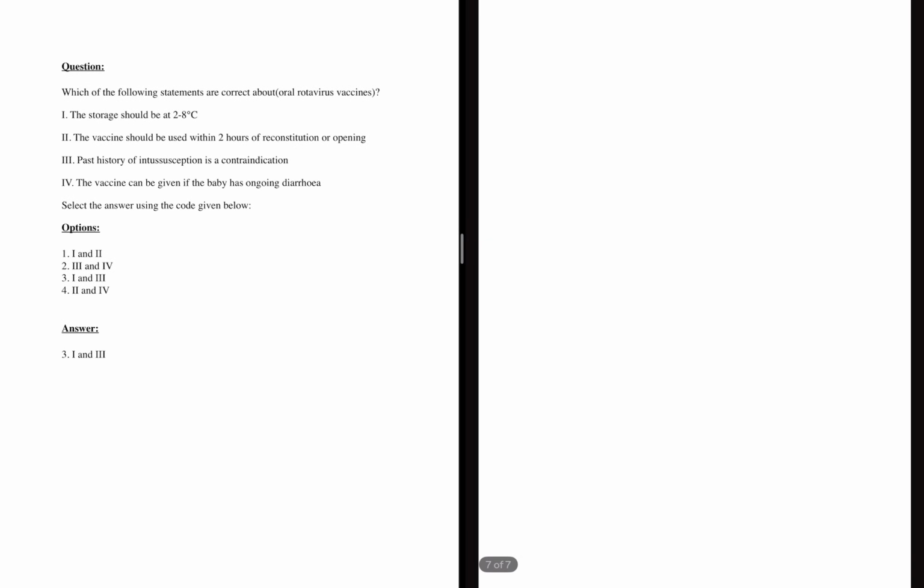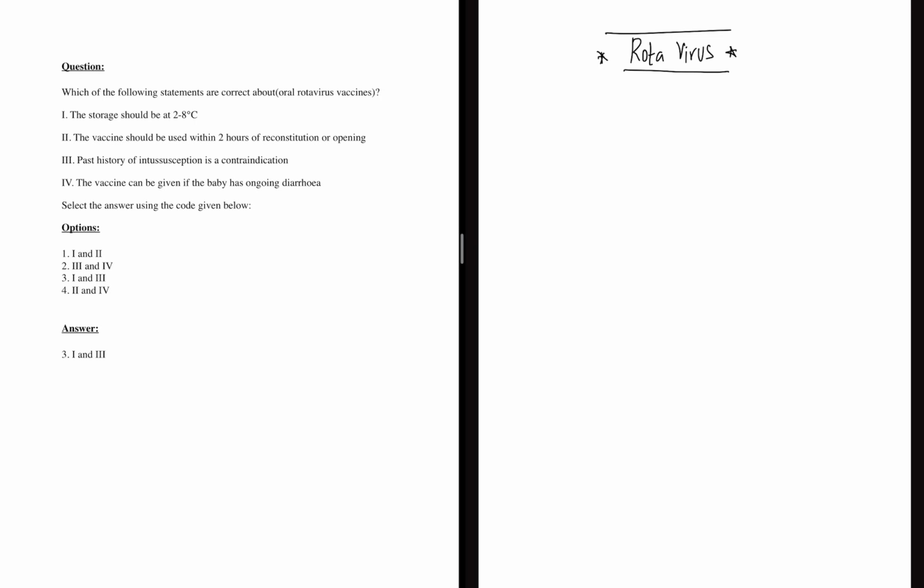Now, which of the following statements are correct about rotavirus? See, usually viral infections are the leading cause for diarrheal diseases, and diarrheal diseases are the leading causes for infant mortality or under-5 mortality, right? So that's the reason we give rotavirus vaccine.